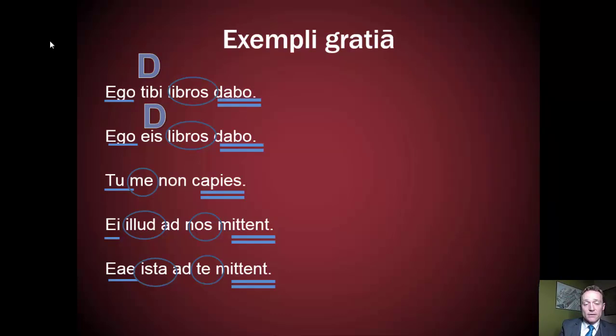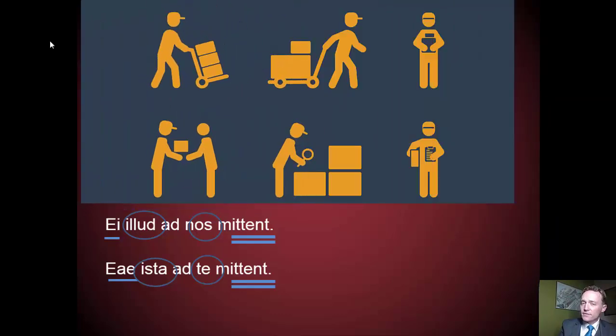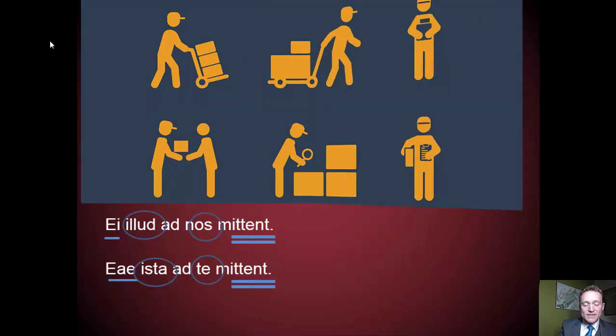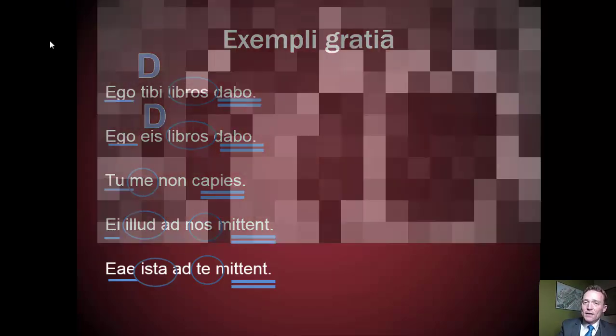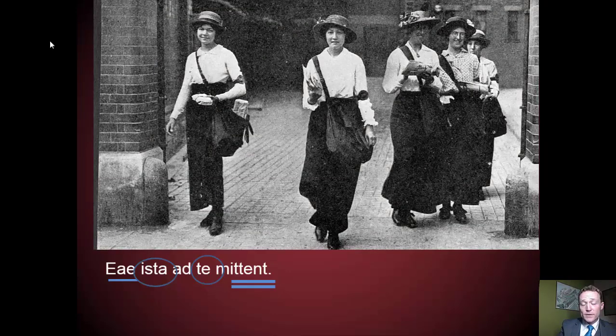Ei, in the second to last sentence, must refer to a group of males or to a mixed group of males and females. In the last sentence, eae, that subject must refer to a group exclusively of females.